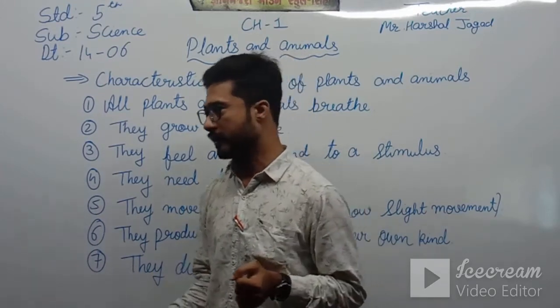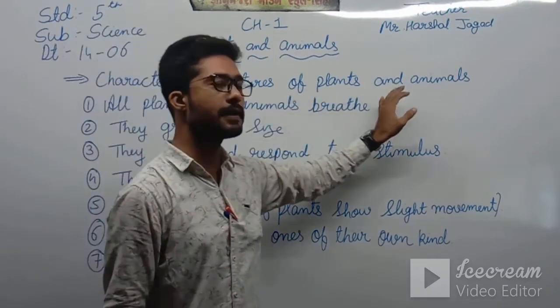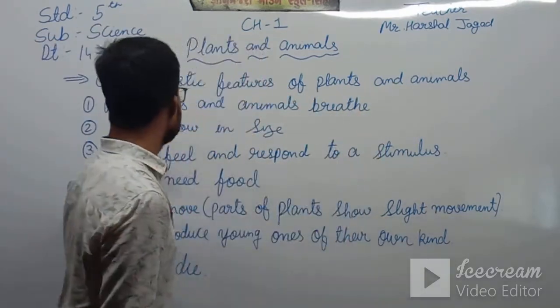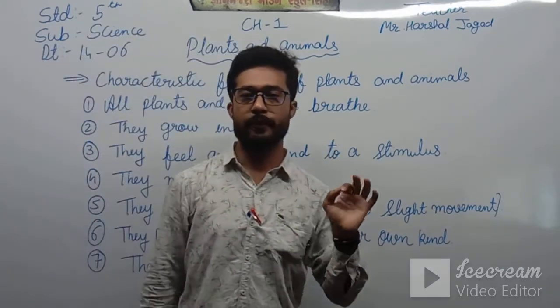Okay, so let us revise all these things again. So the characteristic features of plants and animals. The first one is that all plants and animals breathe.